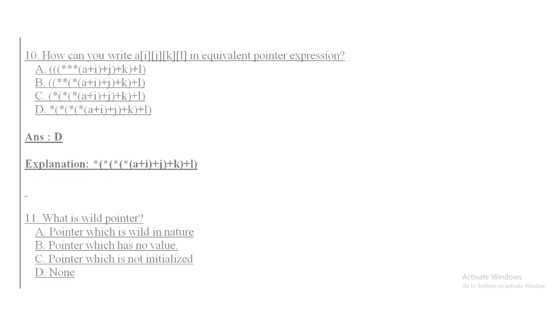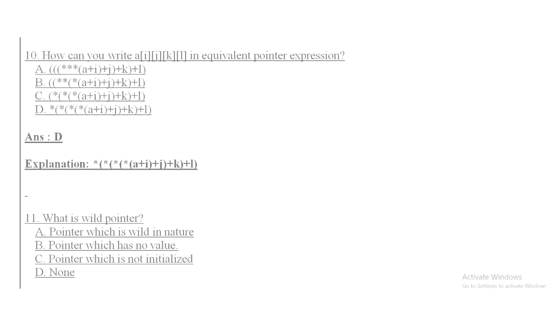Question number 10. How can you write a[i], a[j], a[k] and a[l] in equivalent pointer expression? You can see the options and observe all of them. So the answer of this question is option D, because there are 4 variables, that is i, j, k and l.